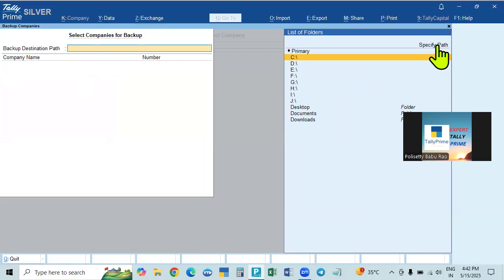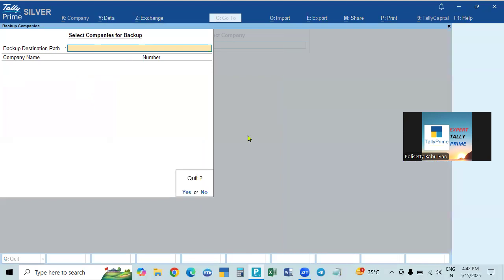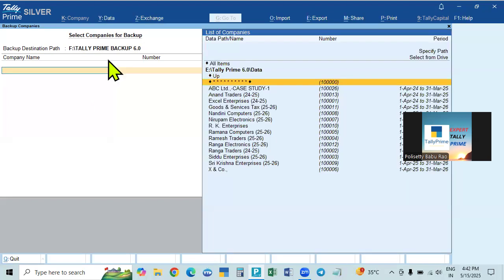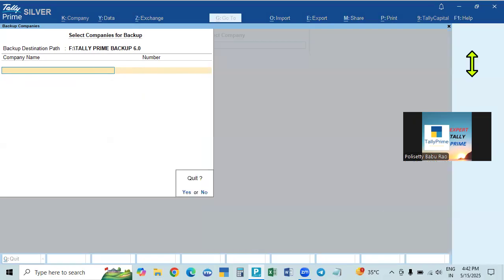Creating here, you can do anything the first time, and from the second time onwards we have to select from drive only. Every time you have to select from drive. This is better than that, because when you are selecting from drive, we may get confused. Sometimes we may commit errors. There will be a chance for mistake. If you do this, there will be no mistake at all. The exact backup file will be loaded here by default. So this is about the backup.